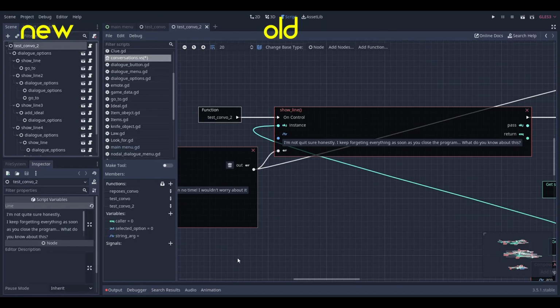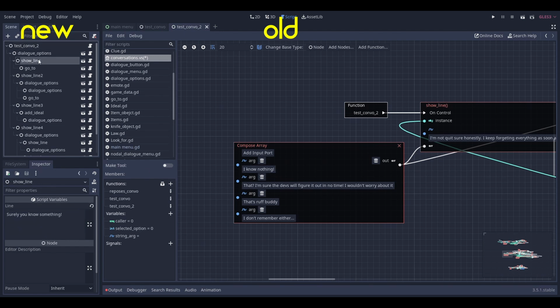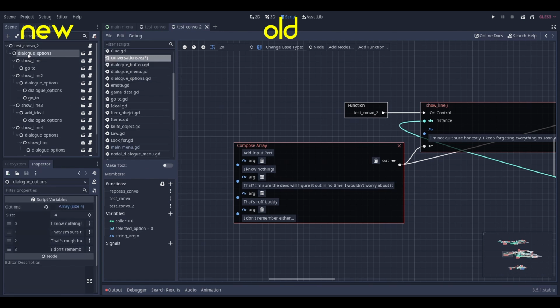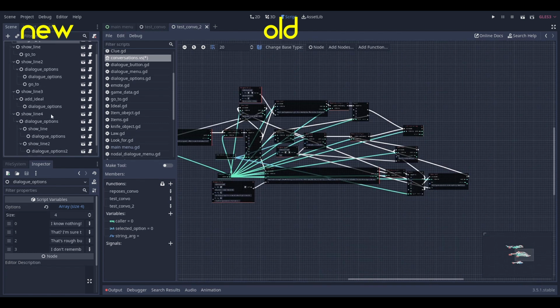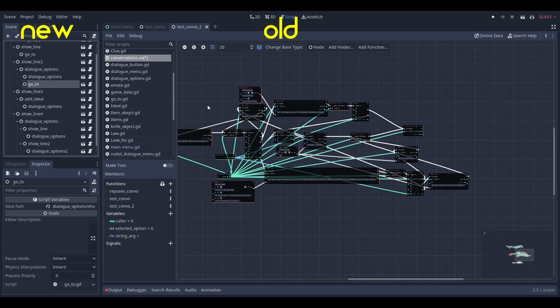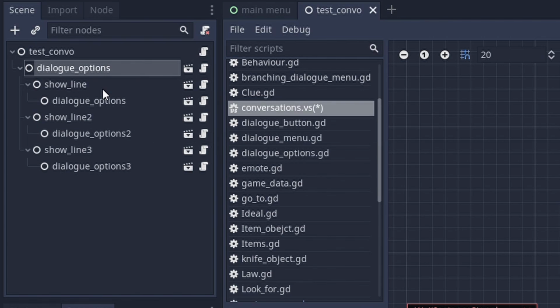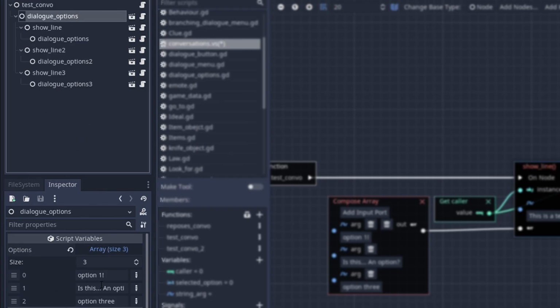For sake of comparison, I've one-to-one recreated our old test conversations. I have to say, it was night and day how much faster it was to make these conversations with the new system. You can see that the new version is visually much more condensed. However, we can also see some of the node-based system's drawbacks here. Like, we can tell that this is a line and this is a dialogue option, but we need to click on each one and look at the inspector to see the specific lines.